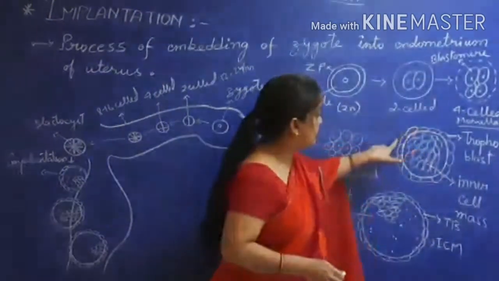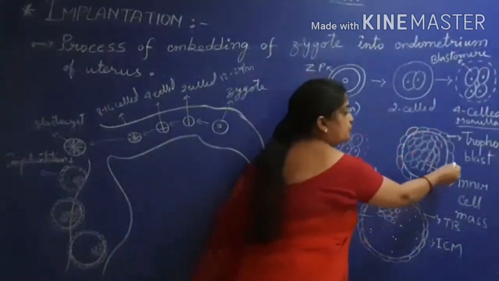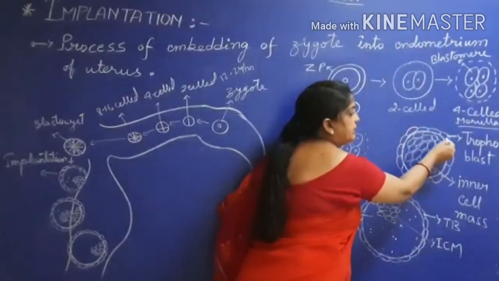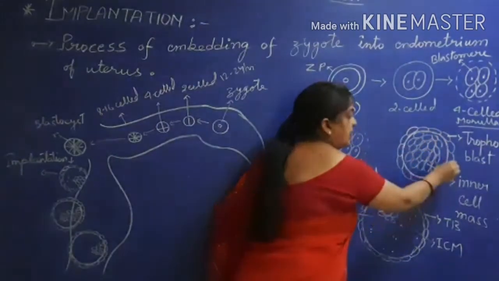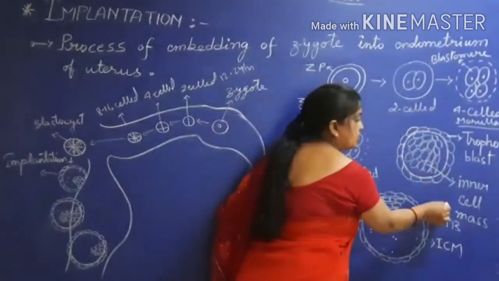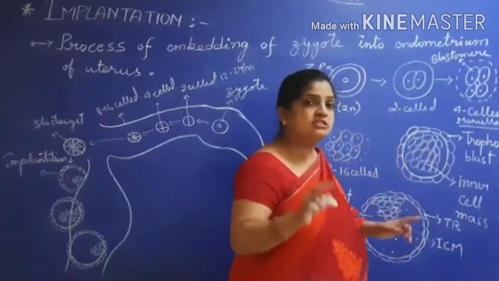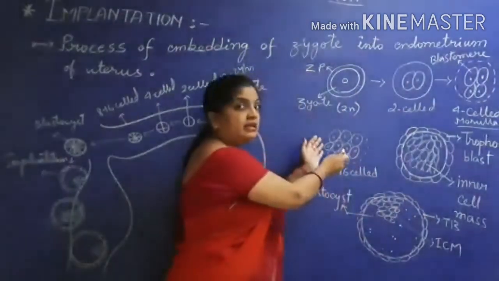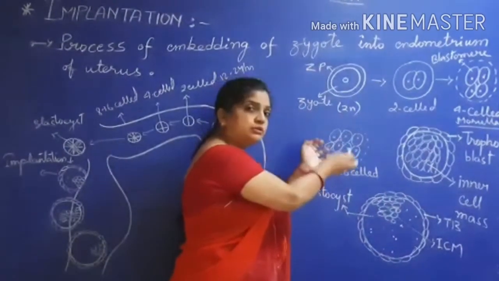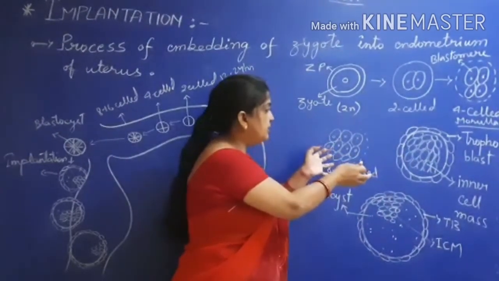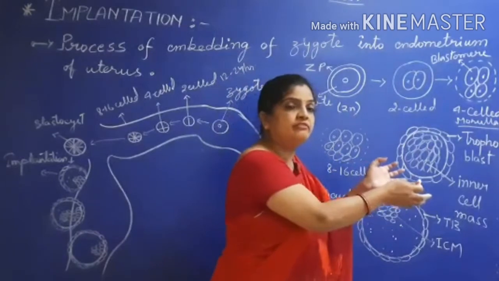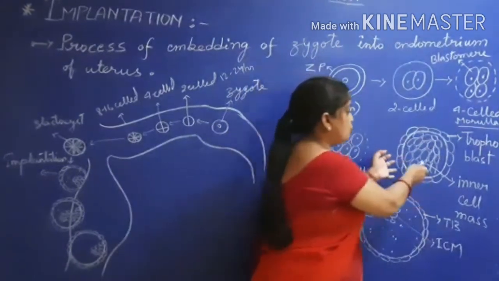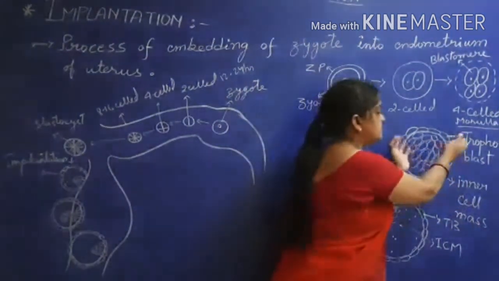You can see here I have drawn the diagram. Trophoblast cells are located on the margin, and the inner cell mass is located within. So the cells differentiated, took the division of labor part, and took the responsibility that we will be doing our own work. So trophoblast divided and the inner cell mass divided.